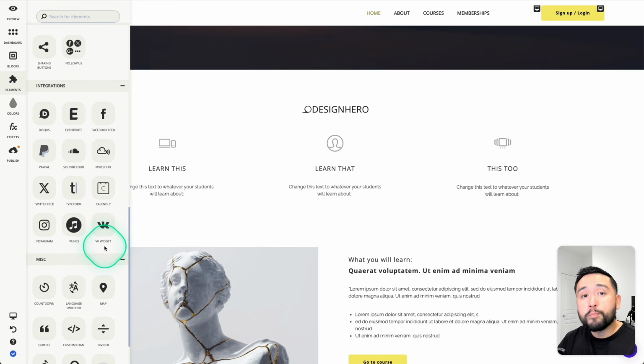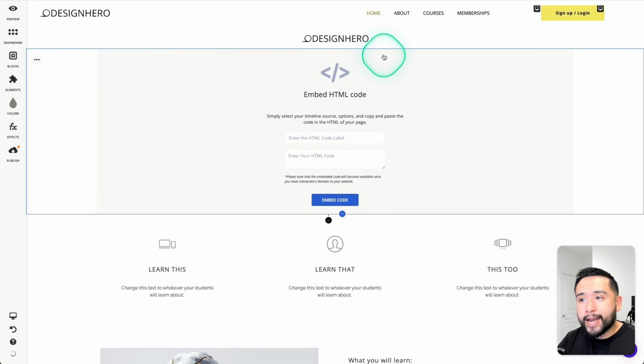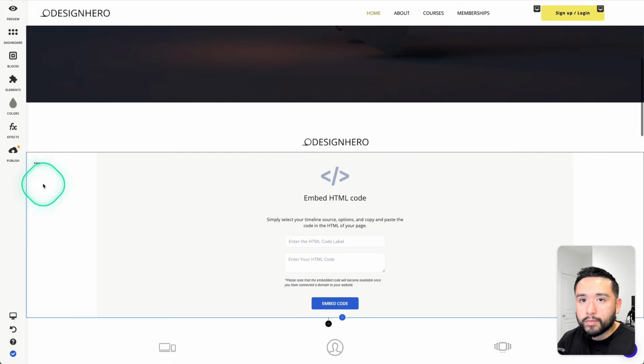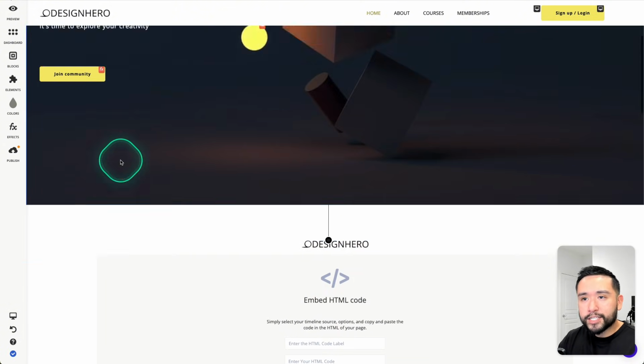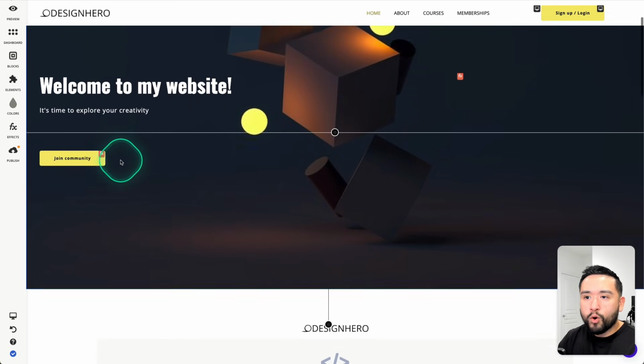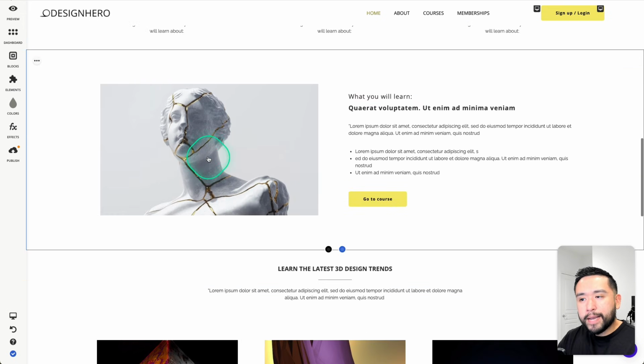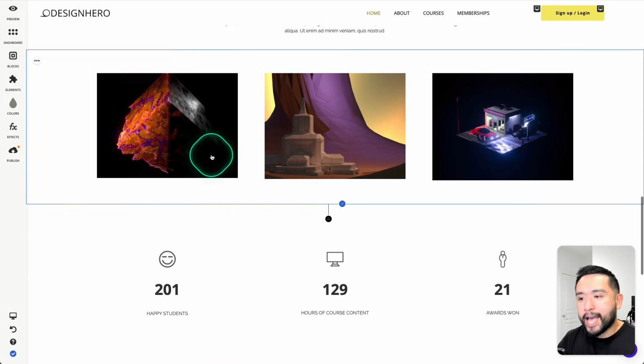Now, when it comes to payment gateways, you can connect PayPal and Stripe. You also can add a custom HTML. So you can add any type of third-party code into your website. So overall, I think this builder is okay. I think it's fairly easy to use, but in terms of the overall layout and design, I feel like it's pretty basic and nothing really too eye-catchy, at least for me.